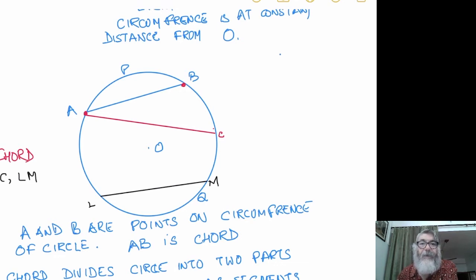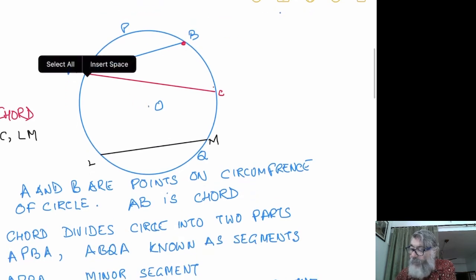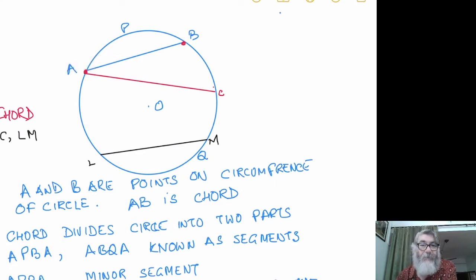APBA is called a segment and similarly ABMQLA is a segment. There are two segments. One is the minor segment, one is the major segment.